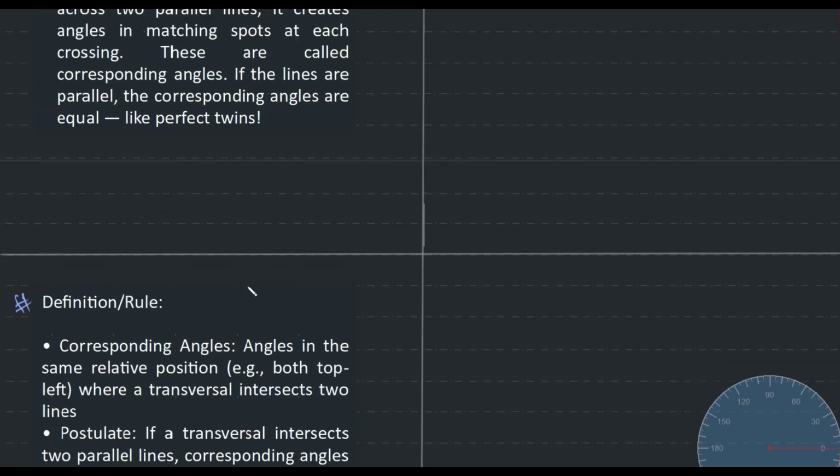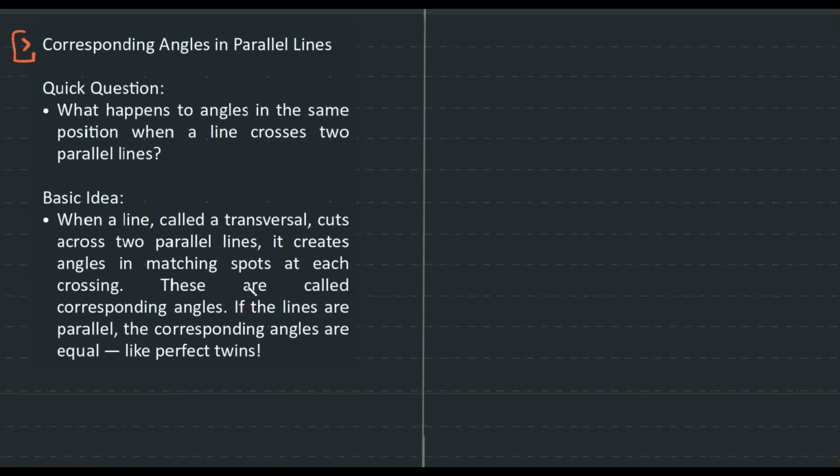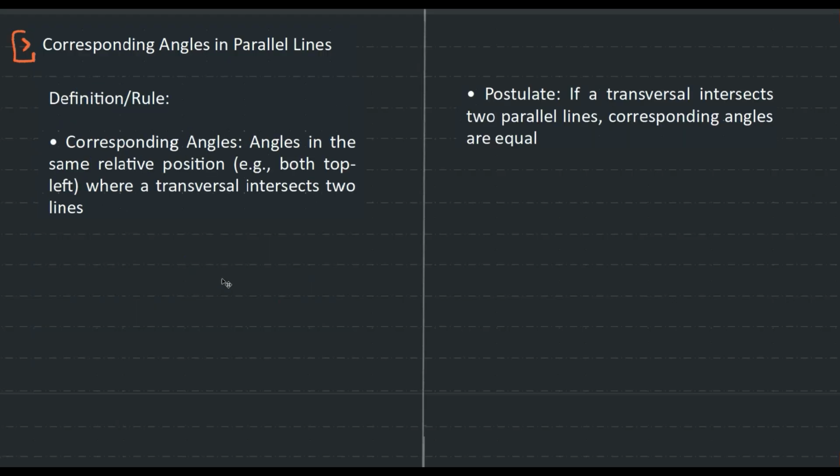Actually, let me reduce this. I just wanted to read this, but all of this is the same thing again and again. Okay, this is good enough. Corresponding angles, as a definition: angles in the same related position when a transversal intersects two lines.